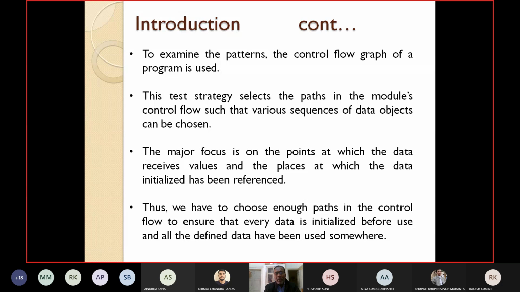And all the defined data have been used somewhere else. Whichever variable you have defined should be used somewhere else. So in data flow testing we have to check these two things: every data that is used has been initialized before, and similarly, every data that you have defined has been used somewhere else.